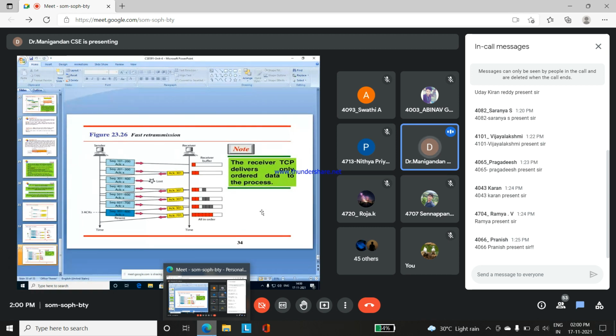Up to this, the TCP concept is over. Up to this we covered normal transmission, the 3-way handshaking, and then normal operation, and then if the acknowledgements are lost, data transmission lost, and then fast retransmission. All these topics are covered, and the TCP concept is over.